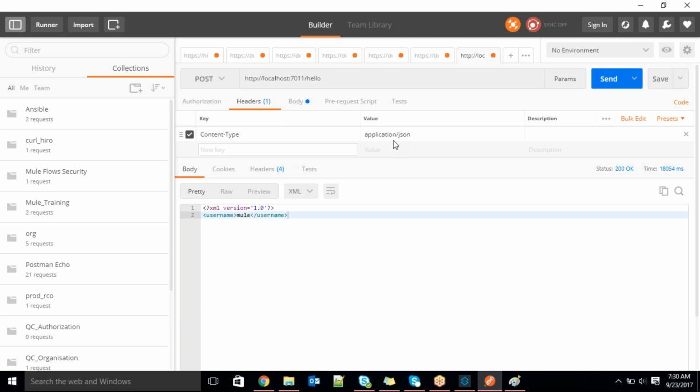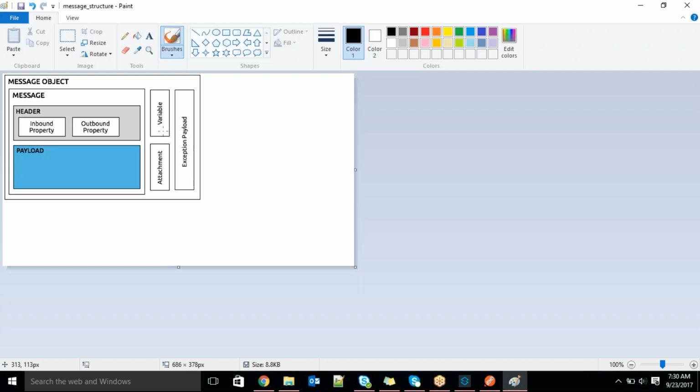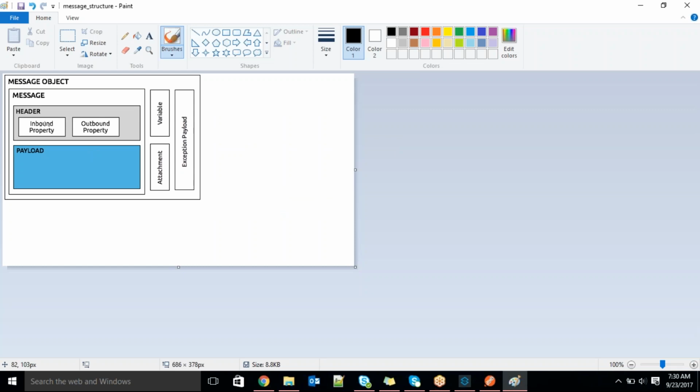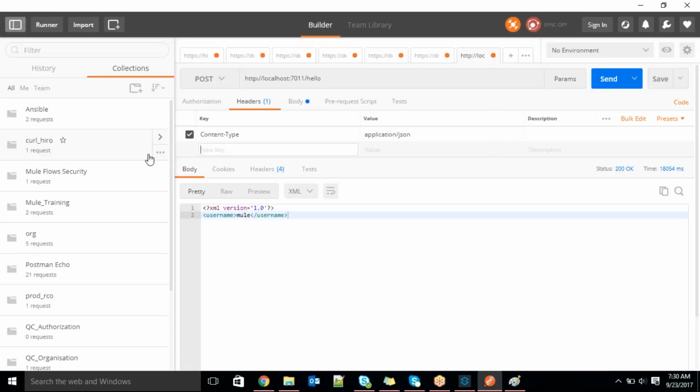That is a part of the header. And one more thing is the inbound property.